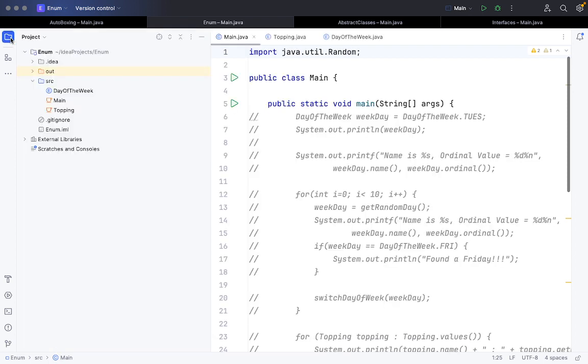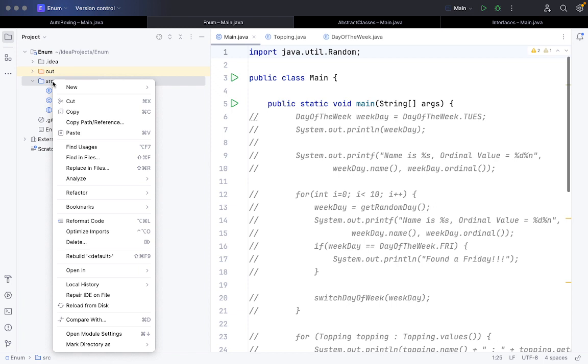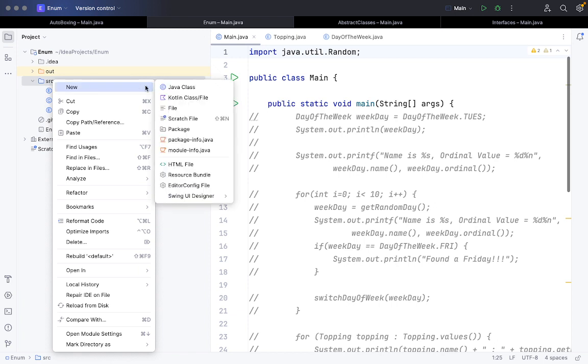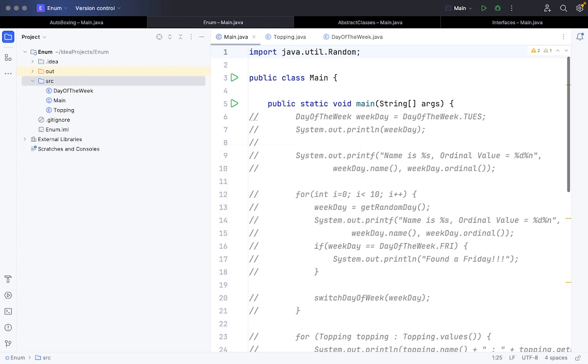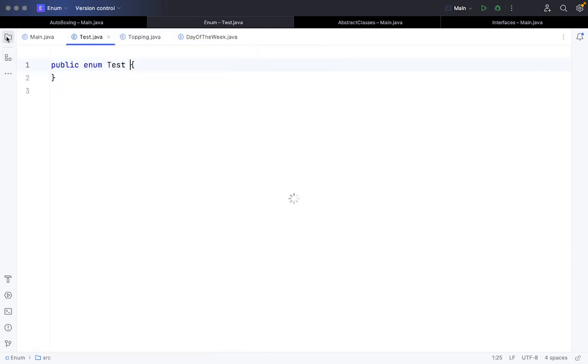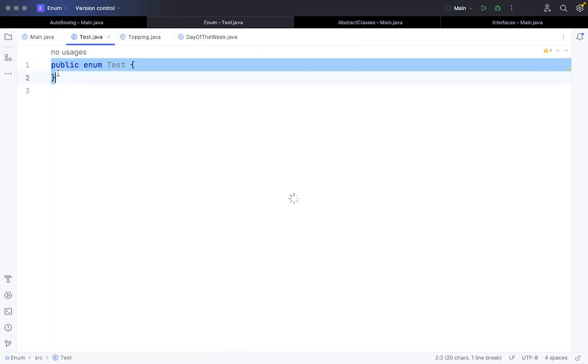So if you want to create an enum, what you have to do is go to src, new, Java class, and let's say I'm just writing Test in this case. You can see on the screen there's an option called enum. If I click on this and press enter, that's how the enum will be created with Test.java itself. It will be considered a Java file, but I will not have a class in this.